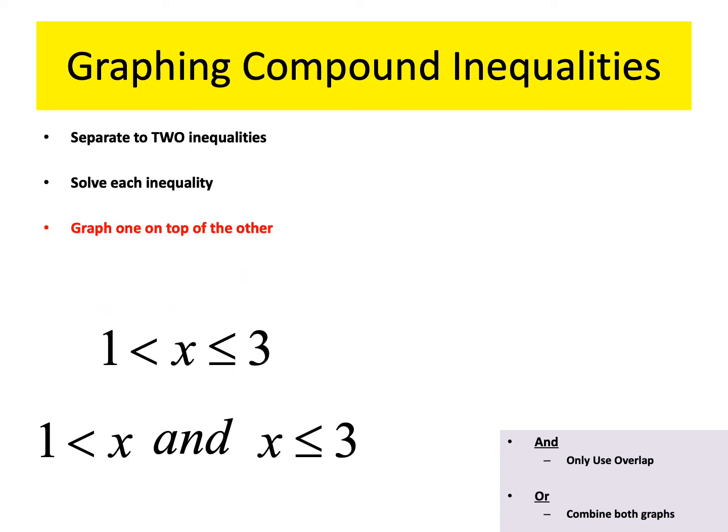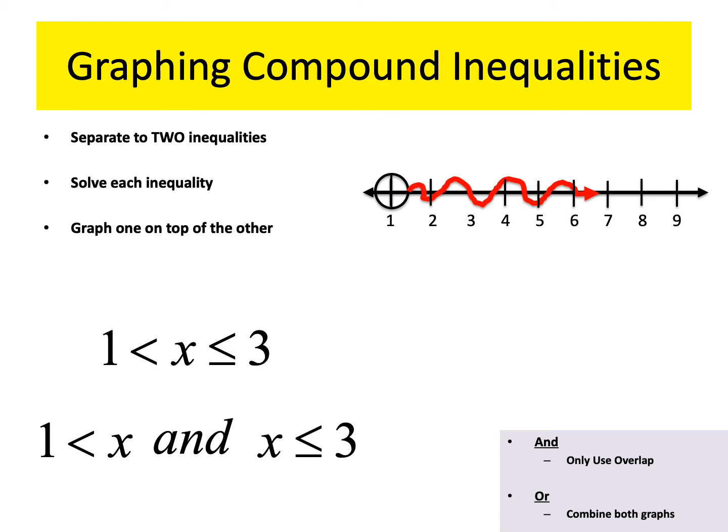The next step is to graph one on top of the other. Here's what I mean by that. Look at the one on the left, right? That x is greater than 1 or 1 is less than x. So we're going to graph that one. So there's the graph of x is greater than 1 or 1 is less than x. Does that make sense? So it's an open circle and it's shade right.